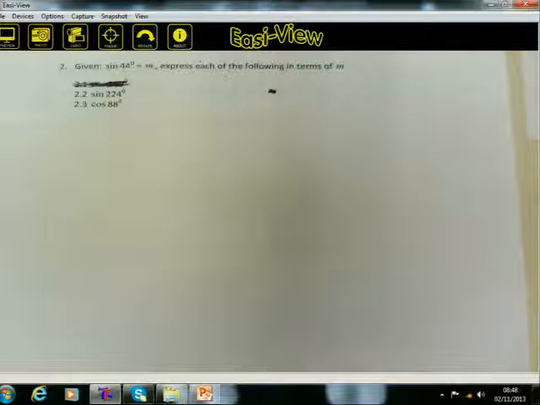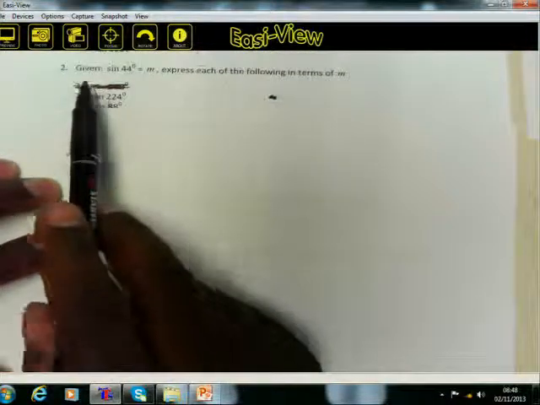Let's check the solution quickly. In 2.2, you have the sine of 224 degrees. The question is, given the sine of 44 degrees is equal to m, express each of the following in terms of m. I said the first thing that you need to do is